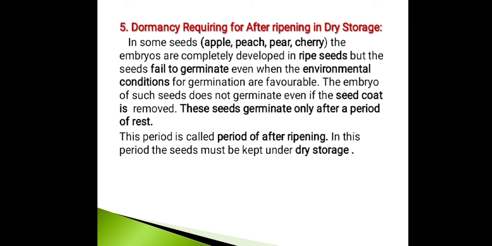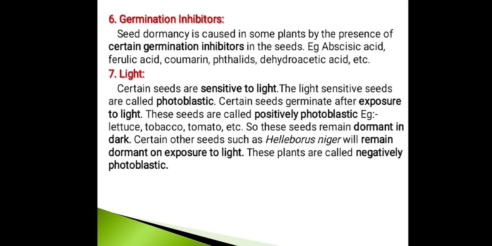So, next coming to the sixth point, germination inhibitors. Seed dormancy is caused in some plants by the presence of certain germination inhibitors in the seeds, for example, abscisic acid, ferulic acid, coumarin, phthalates, parasorbic acid, etc. The next point is light. Certain seeds are sensitive to light. The light sensitive seeds are called photoblastic.